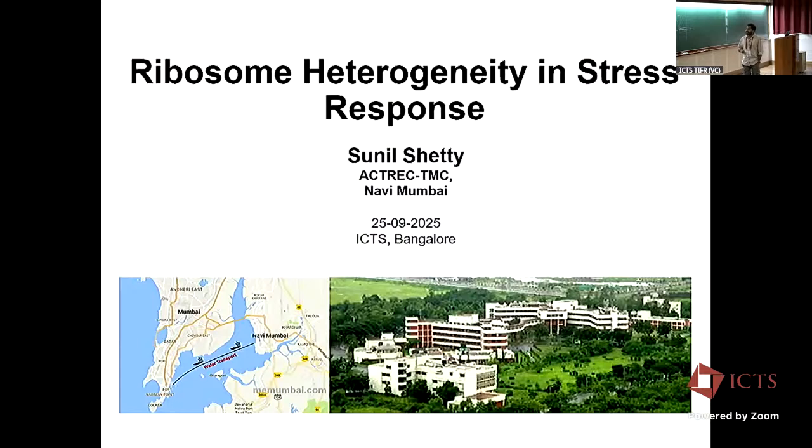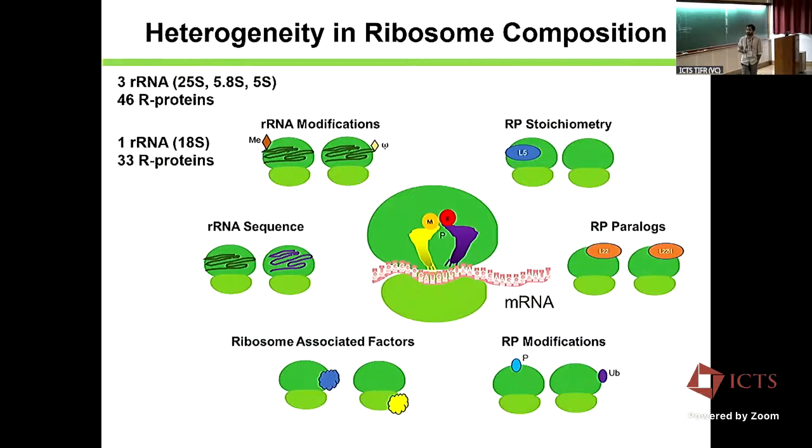My group works with two model systems. One is yeast and another one is liver cancer. These are the two systems, and we study regulation of protein synthesis, mainly in the context of ribosome composition and how they play an important role in translation regulation. To this audience, I don't have to explain the ribosomes. Ribosomes as such, all the compositions are known, the structures are known.